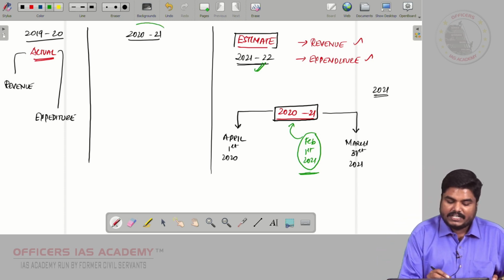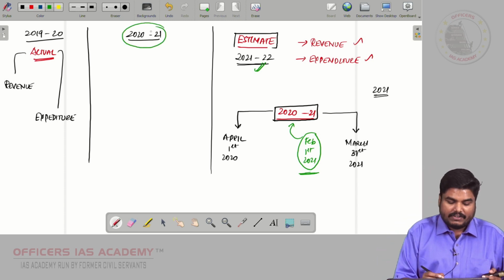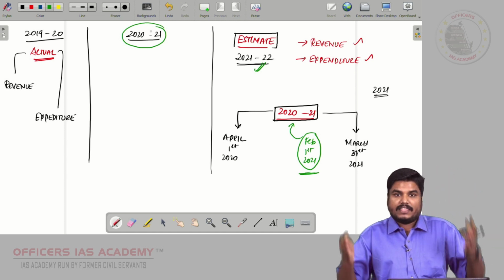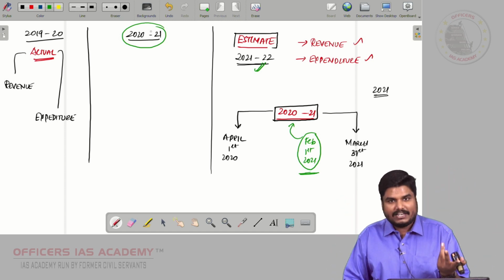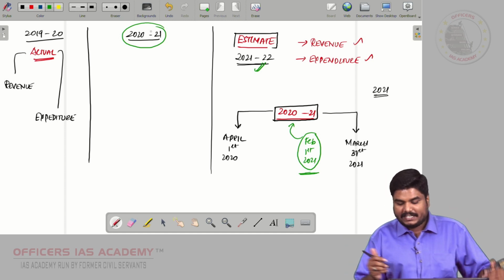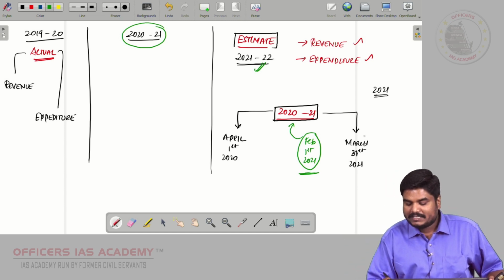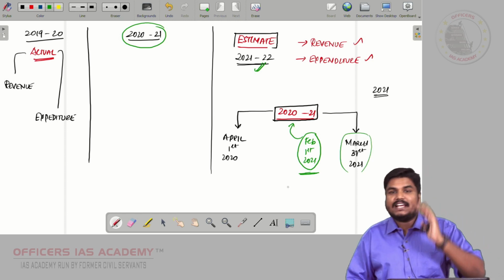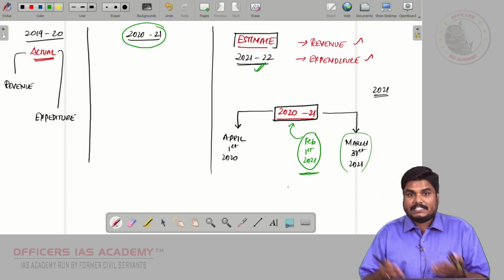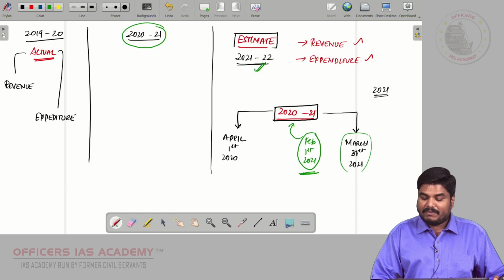Here, the 2020-21 revenue and expenditure data, the entire year's data, is not available because the entire year is yet to be over. Only when March 31st comes will we know the exact revenue and expenditure, but the Finance Minister is going to table the budget on February 1st itself.